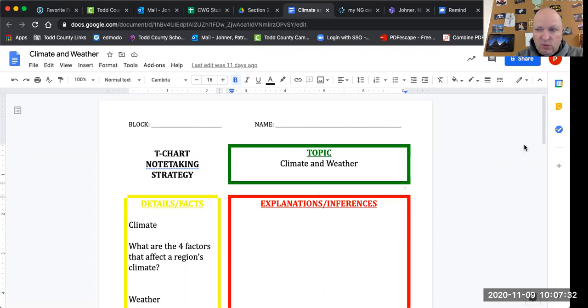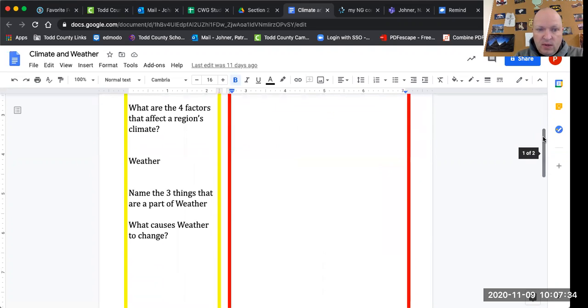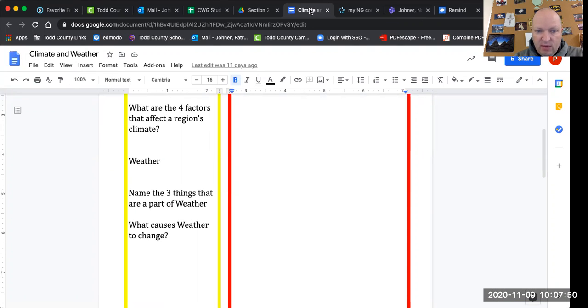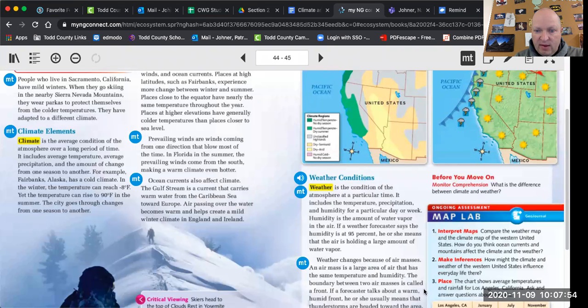This one's pretty short and sweet, guys. Name the 3 things that are part of weather. So climate has its 4 things that affect it. Weather has 3 things. So if we look right here, it includes the, and then what causes weather to change? And we know that happens with a drop of the hat, right down here. One thing changes that. Think about it.